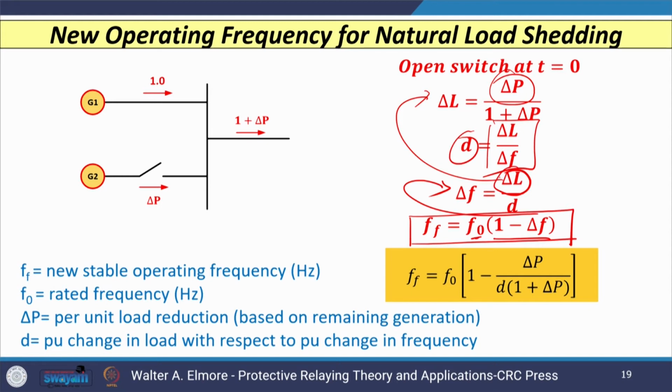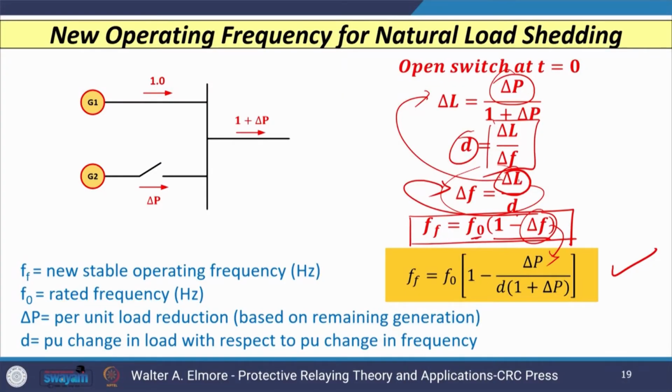If I put the value of delta F from here, that is delta L by D, where delta L is delta P by 1 plus delta P. So, delta F is nothing but delta P divided by 1 plus delta P into small d. If you put this value here, then you will have the equation of the new value of stable frequency, that is equal to F0 into 1 minus delta P divided by 1 plus delta P into small d.